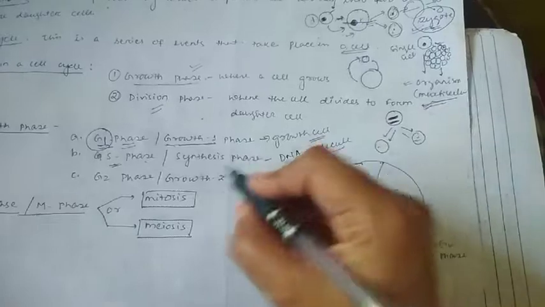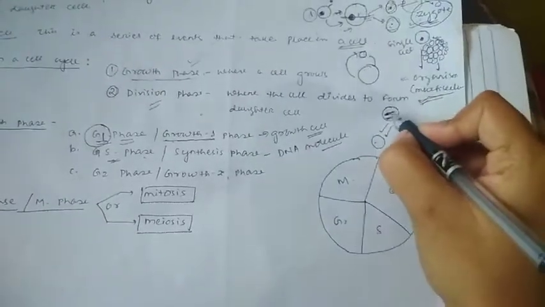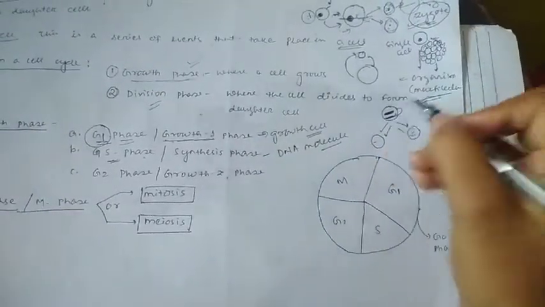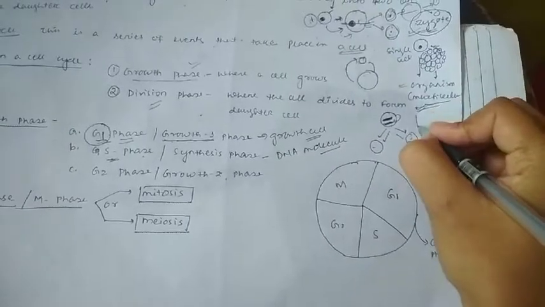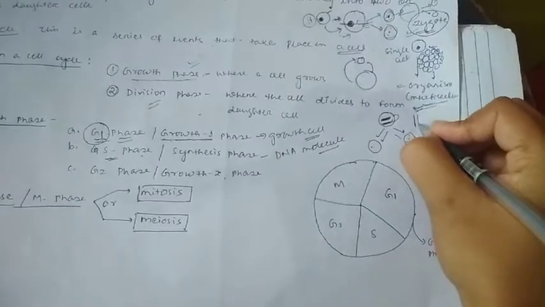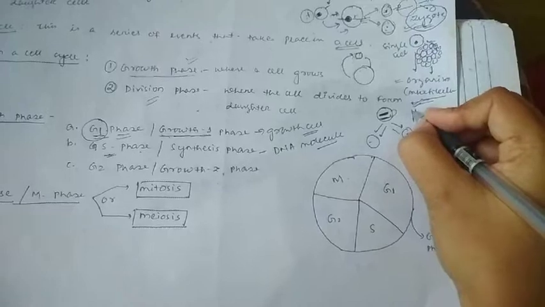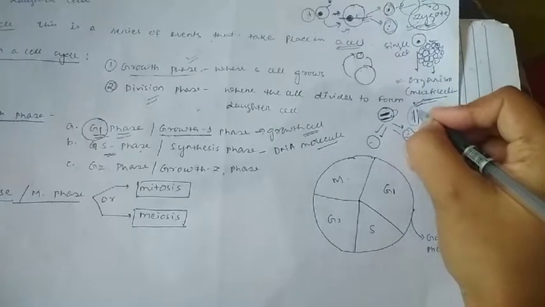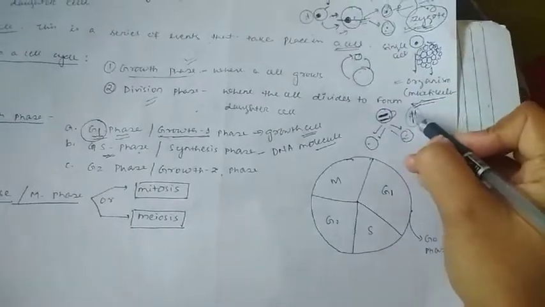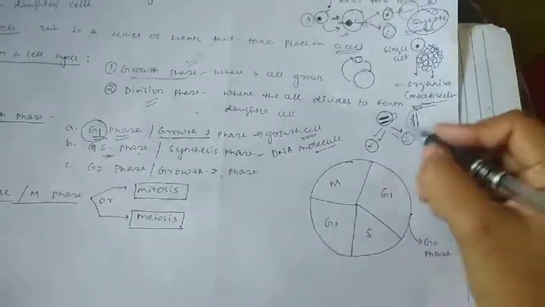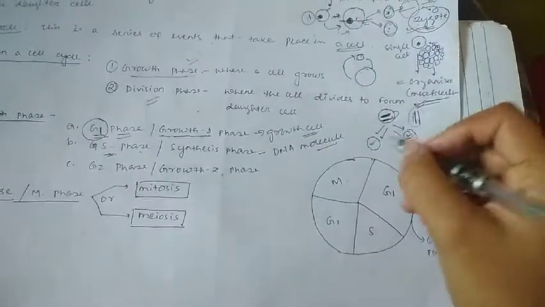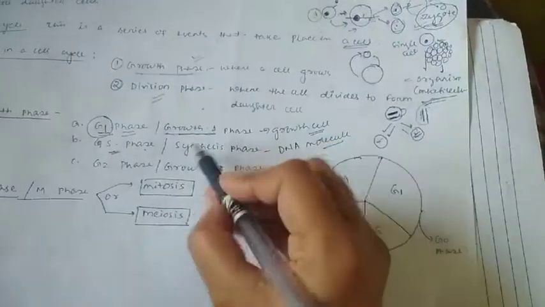In the S phase, this particular DNA gets replicated. If this one is replicating, then the same structure will form. So we are getting 2 in number, right? So one DNA strand will go to this one and one DNA will go to this one. So equal distribution of DNA will occur.